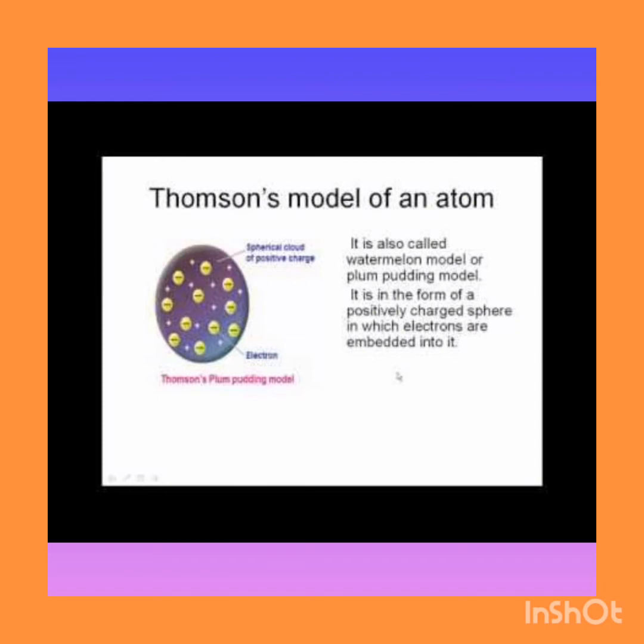First one, an atom consists of a positively charged sphere and the electrons are embedded in it. Okay. Then second one, the negative and positive charges are equal in magnitude. So the atom as a whole is electrically neutral.